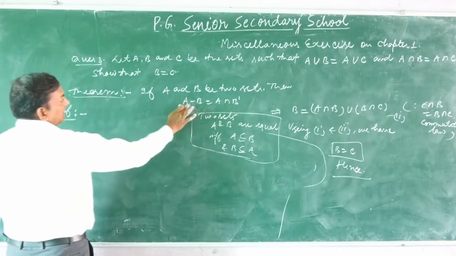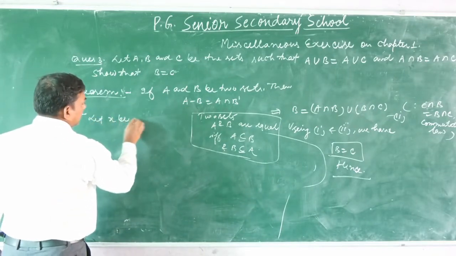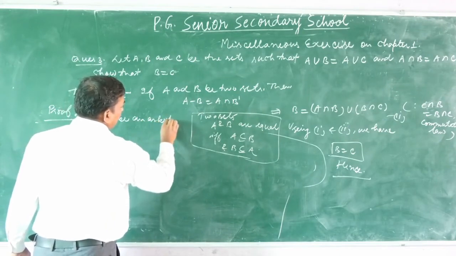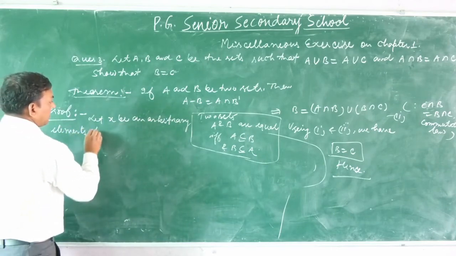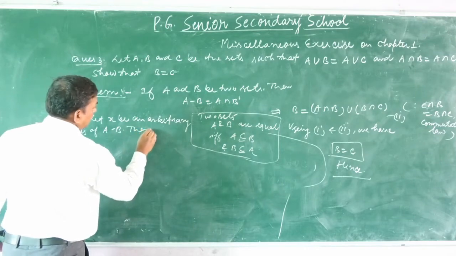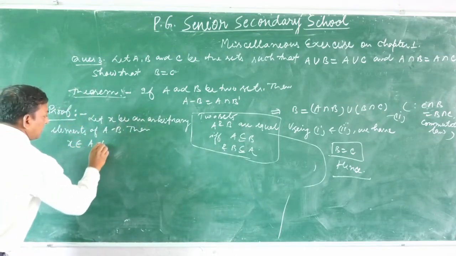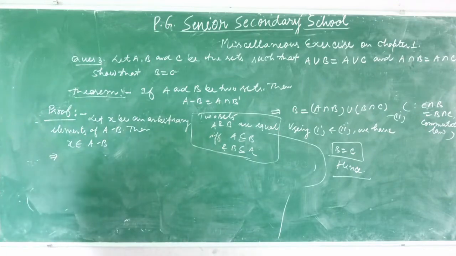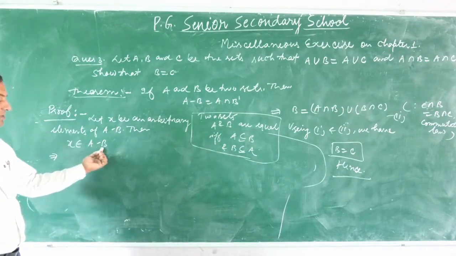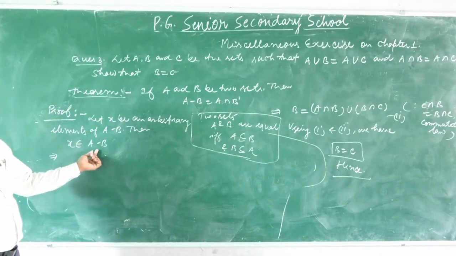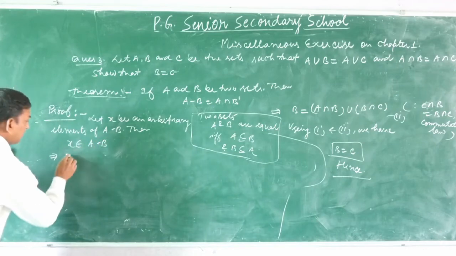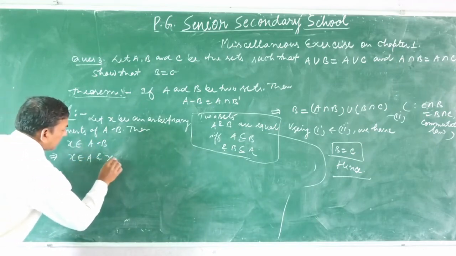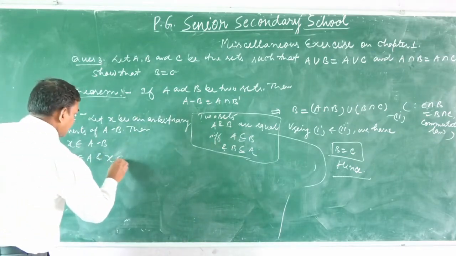For this, A difference B, let X be an arbitrary element of A difference B. Then we write X belongs to A difference B. You know earlier the definition of difference: A difference B means the set of those elements which belong to set A but not B. So this implies X belongs to A and X does not belong to set B.